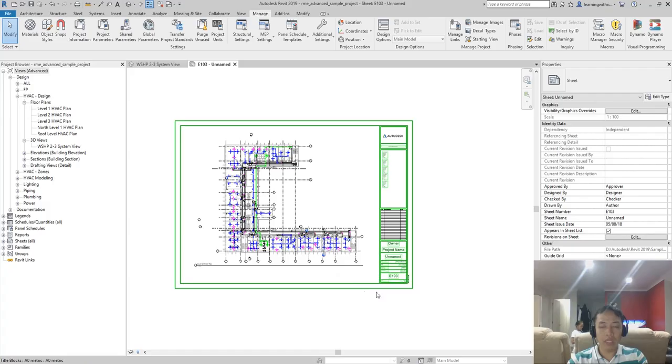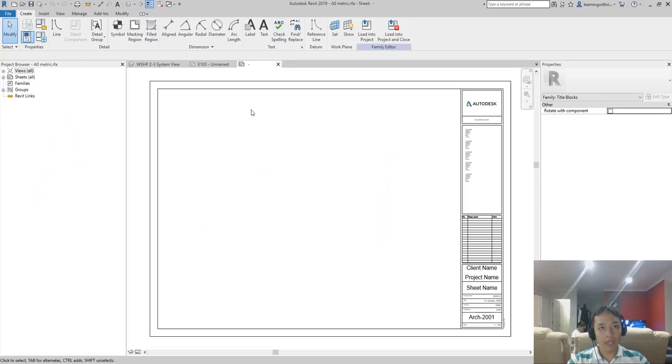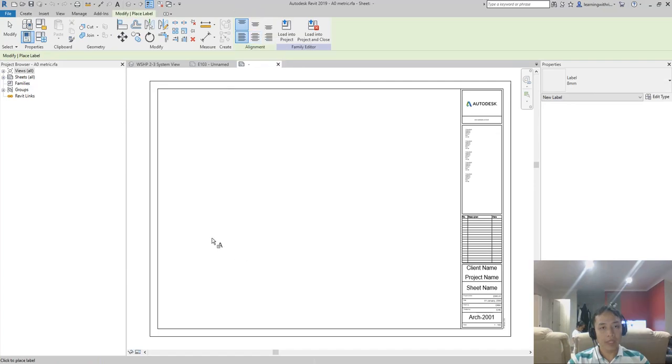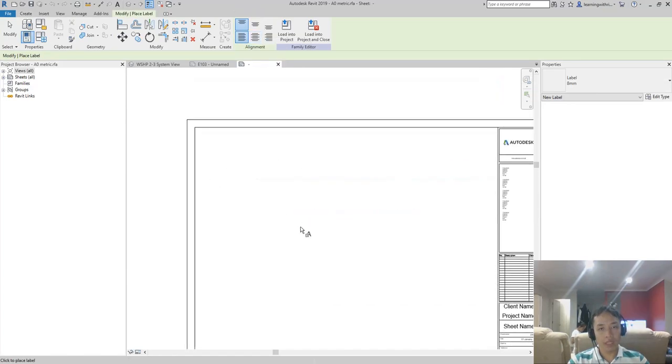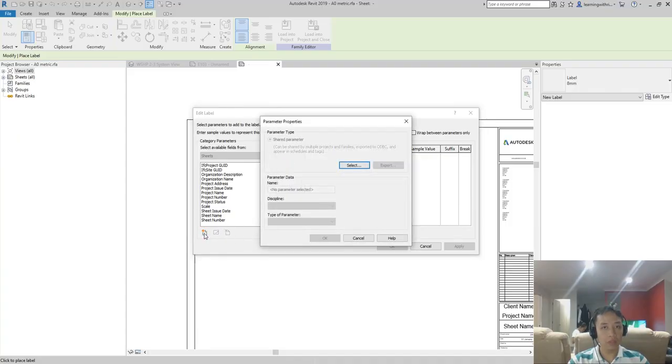Let's say you want to add a shared parameter, or a new parameter, in your title block. You can click that, and then select edit family. Just click edit family. And then after that, I'm going to go ahead and select label. Just click the label, and then I'm just going to pick here first, anywhere, you can move it later on. And like I said, there is no SED number here, so we are going to use this one, add parameter. Just click this option, and then we will be using shared parameter.